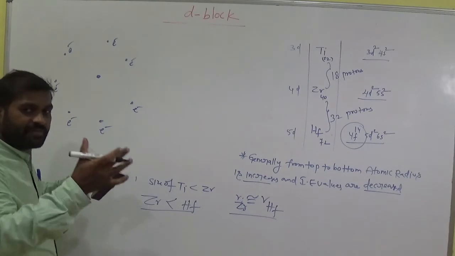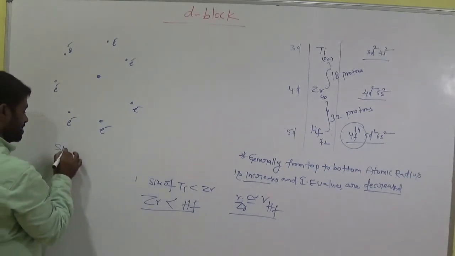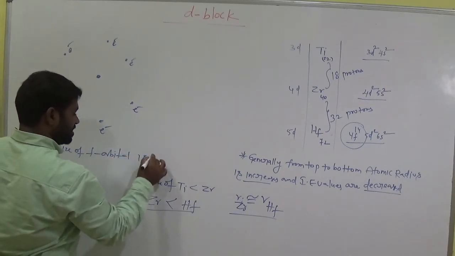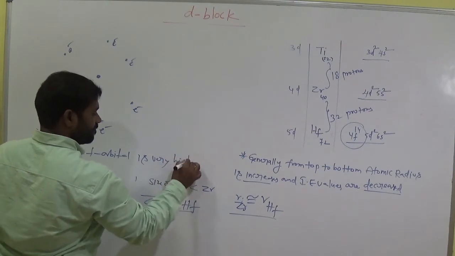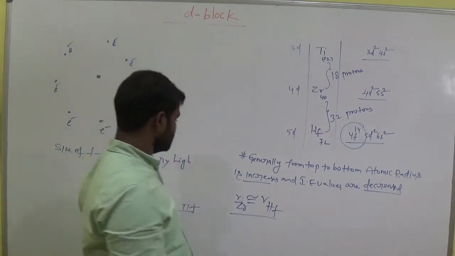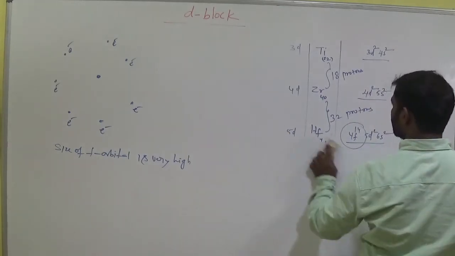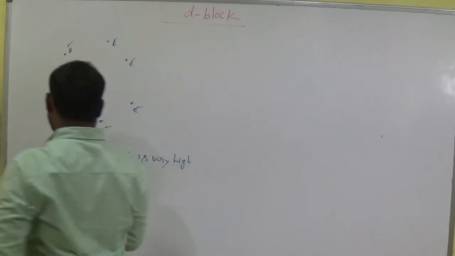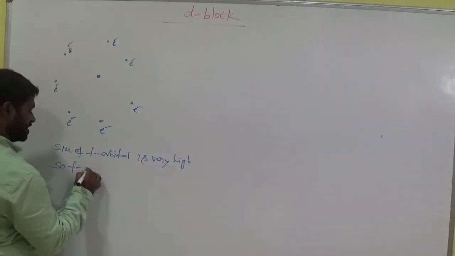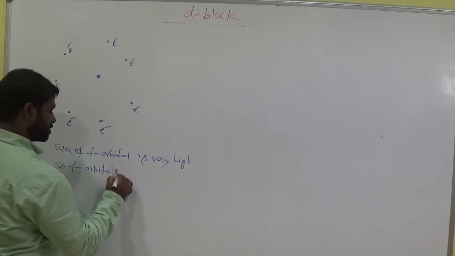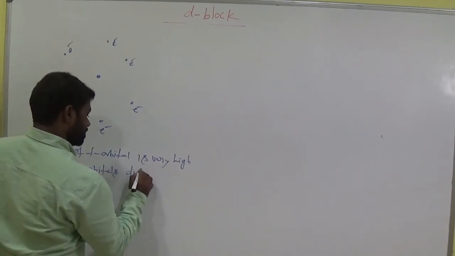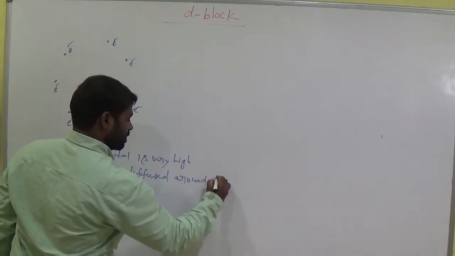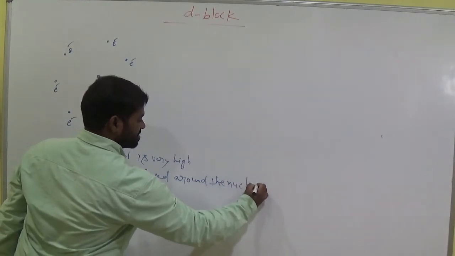Generally, the size of the f orbital is very high. Very high. So f orbitals are diffused around the nucleus.